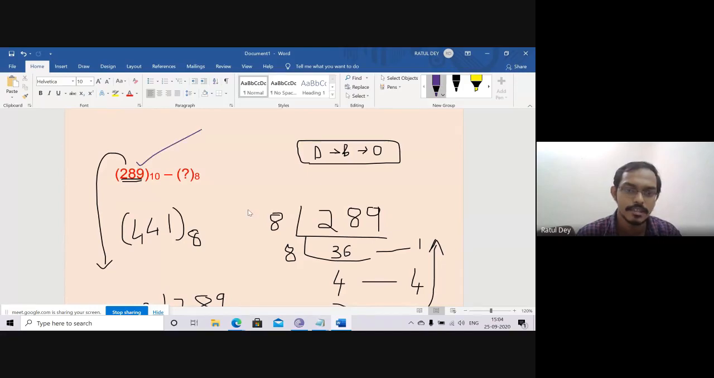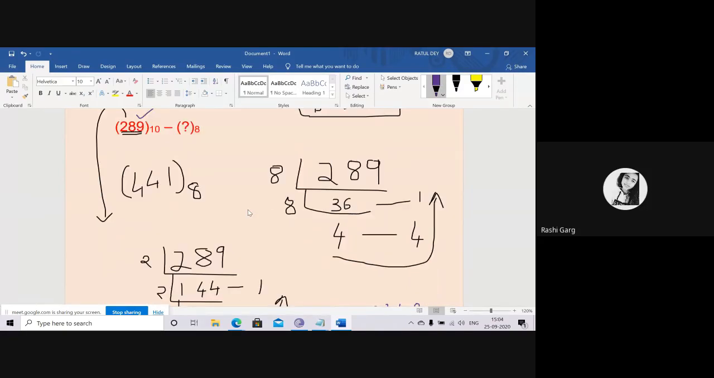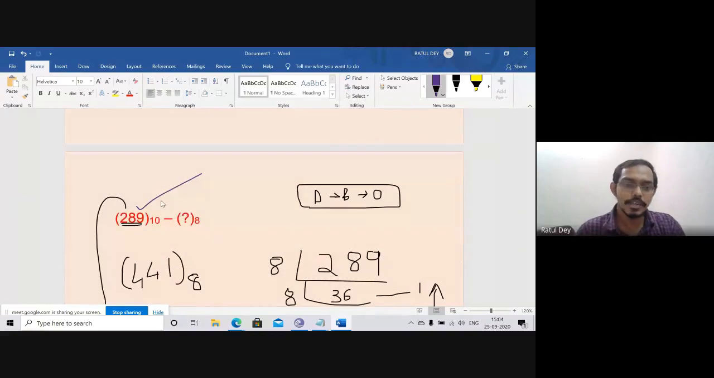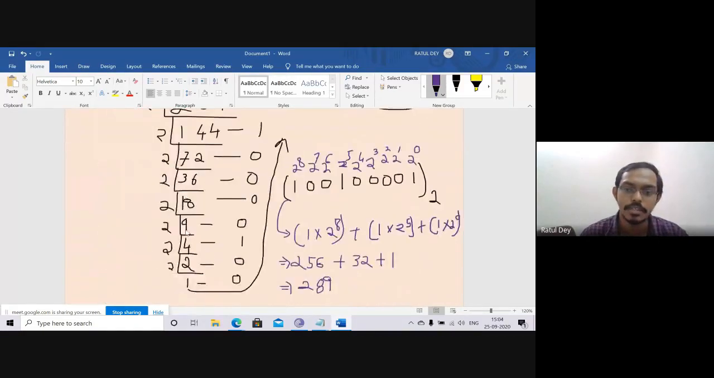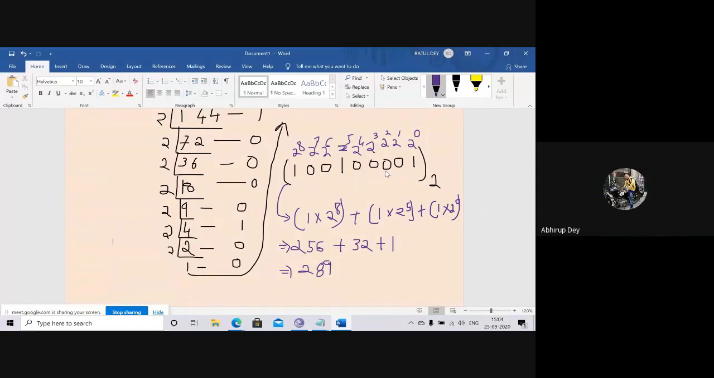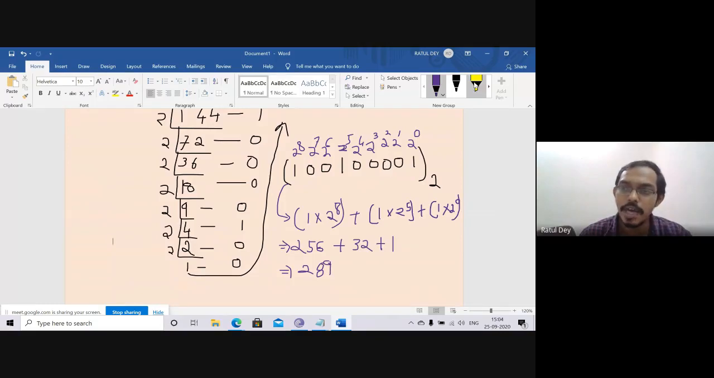Is it correct? Yes, sir. So I will just go for 289. Now, if someone asks you to convert to the octal number, yes, Obirup, you were right. Now we are coming to the octal number. How can we convert from binary to octal? Obirup, are you here? Yes, sir, I am coming.